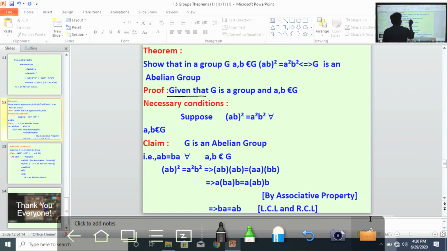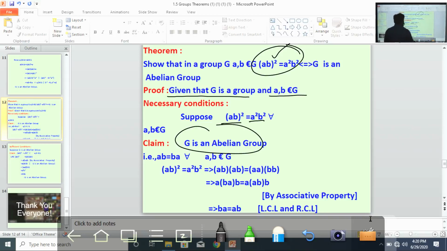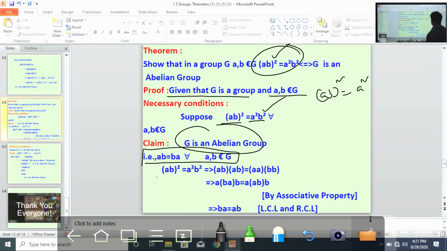So given G is a group, A comma B belongs to G. First suppose AB whole square equal to A square B square. What is our claim? G is abelian. What is abelian? AB equal to BA. This is what we have to prove. Now consider this one, AB whole square equal to A square B square.